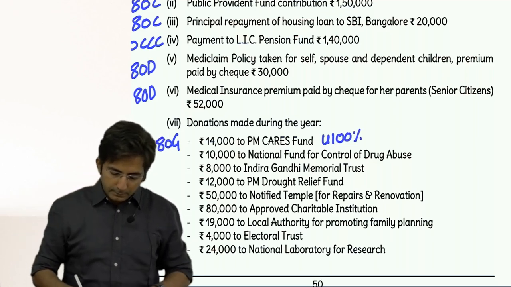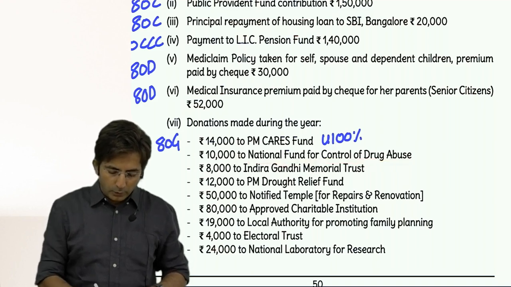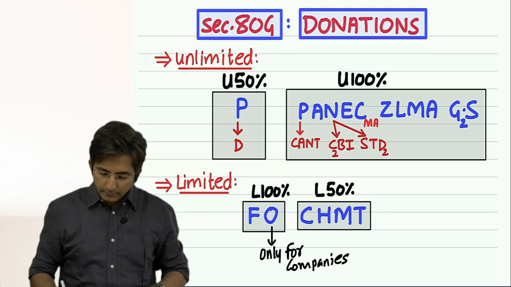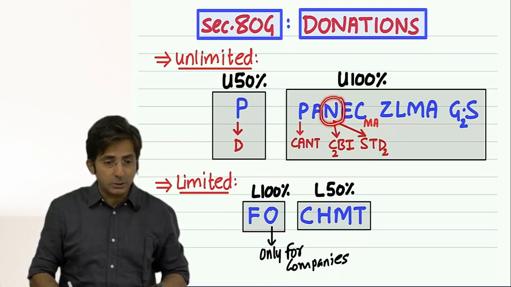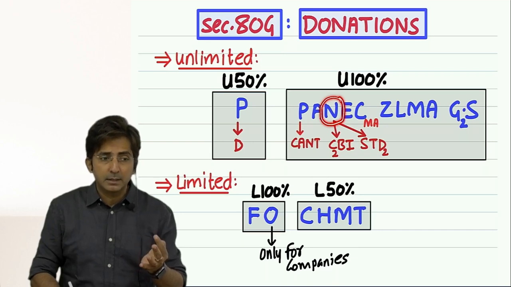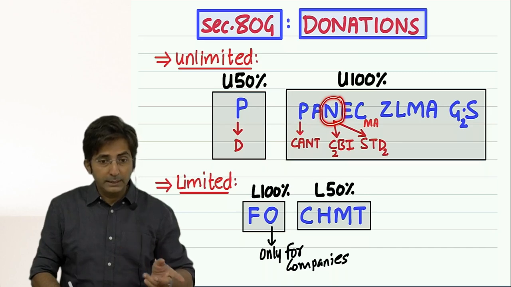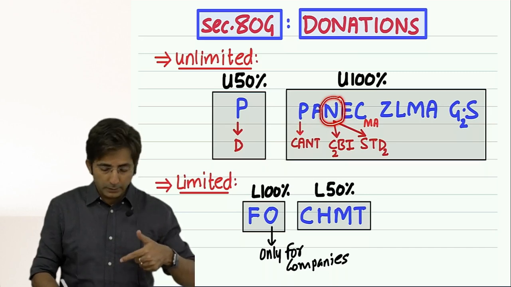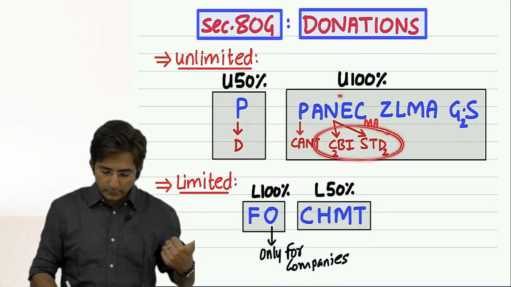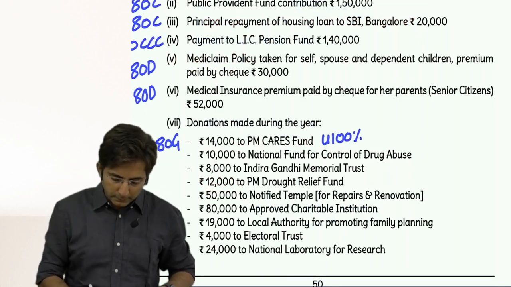Then 10,000 to National Fund for Drug Abuse. Where was drug abuse in our theory? See here. Remember there are 8 points with national: children, communal harmony, blood, illness, sports and culture, technology, defense, drugs. So here it was drugs, so it is from here only. So it is U 100%. Write here U 100%.